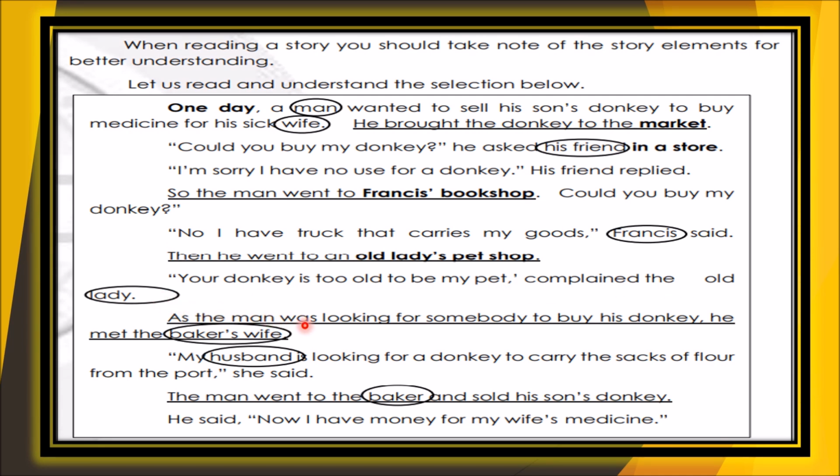As the man was looking for somebody to buy his donkey, he met the baker's wife. "My husband is looking for a donkey to carry the sacks of flour from the port," she said. The man went to the baker and sold his son's donkey. He said, "Now I have money for my wife's medicine."